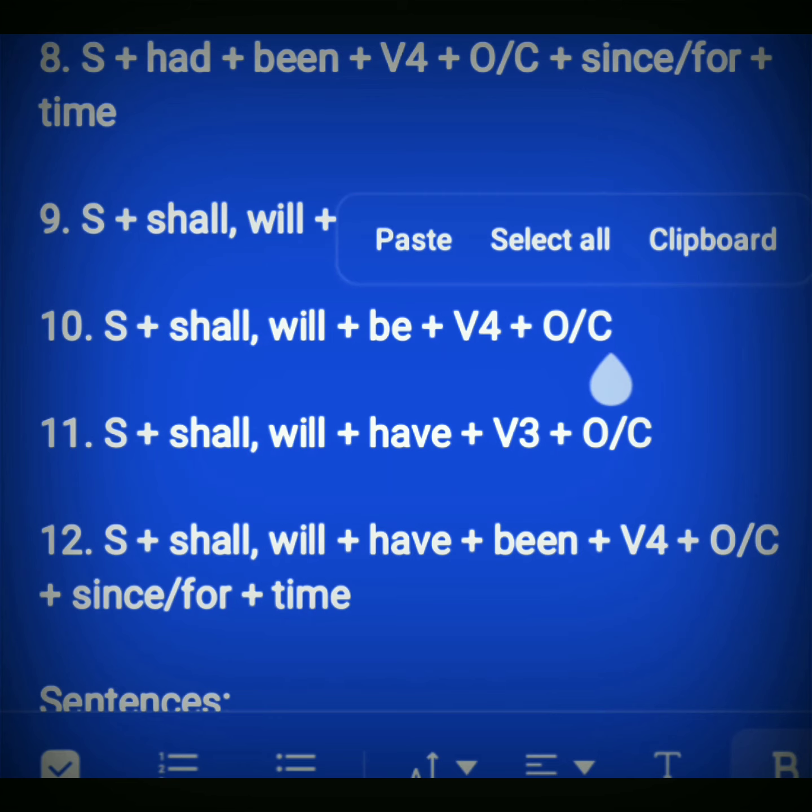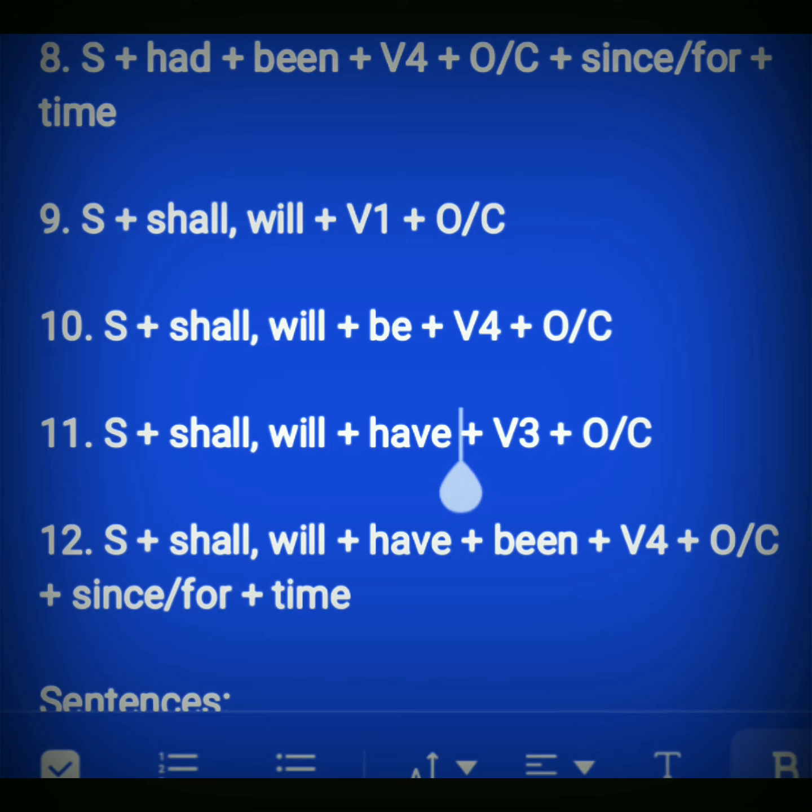Then number 11, suppose subject plus shall/will plus have. Have is the helping verb of perfect tenses. So here also we have to use have in the future perfect tense, and V3, third form of the verb that is mostly used in the perfect tenses, plus object or complement.